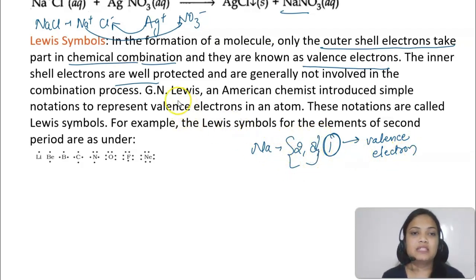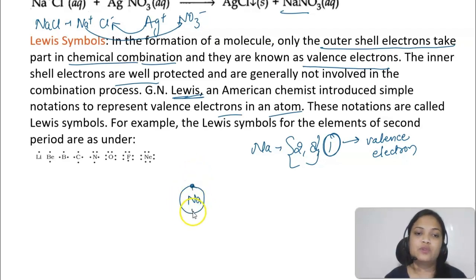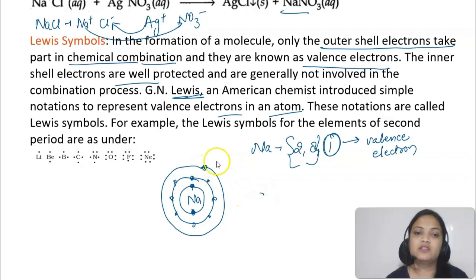So there was this chemist, G.N. Lewis. He introduced simple notations to represent valence electrons. Because जब भी हमें bonding represent करनी है, earlier कैसे represent किया जाता था? Like you have sodium, तो one shell में 2 electrons, then second shell में 1, 2, 3, 4, then 5, 6, 7, 8 electrons. Then third shell draw करो, then उसमें 1 electron दिखाओ. Then chlorine के ऐसे 3 shells, तो फिर bonding दिखाओ. So it's a time consuming process. So he actually gave us short notations जिसको हम बोलते हैं Lewis symbols.